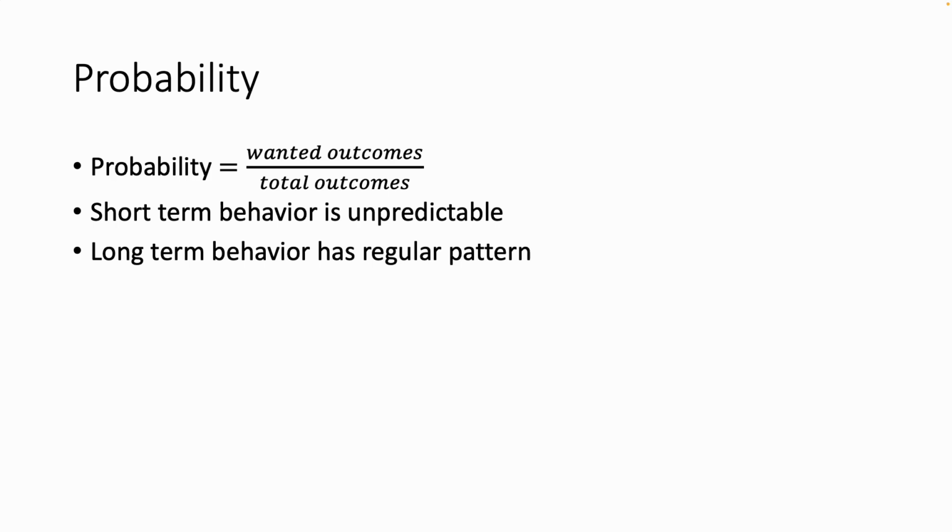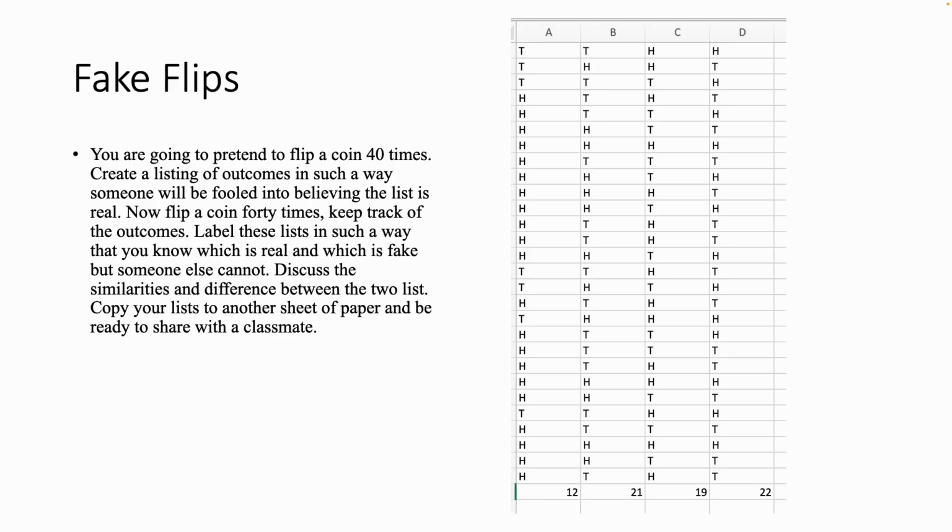Probability is a ratio. It's the ratio between the wanted outcomes and the total outcomes that are possible. And one of the issues people have with probabilities is separating the short-term and the long-term behaviors. Short-term behavior of any event is more or less unpredictable. The long-term behavior, though, is more based on a pattern that we can see, but we can't necessarily make predictions about the next outcome. So I have this example for us to look at here.